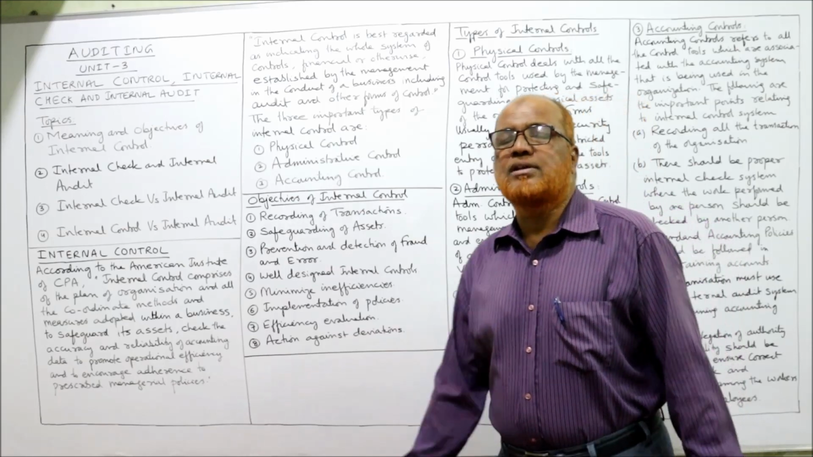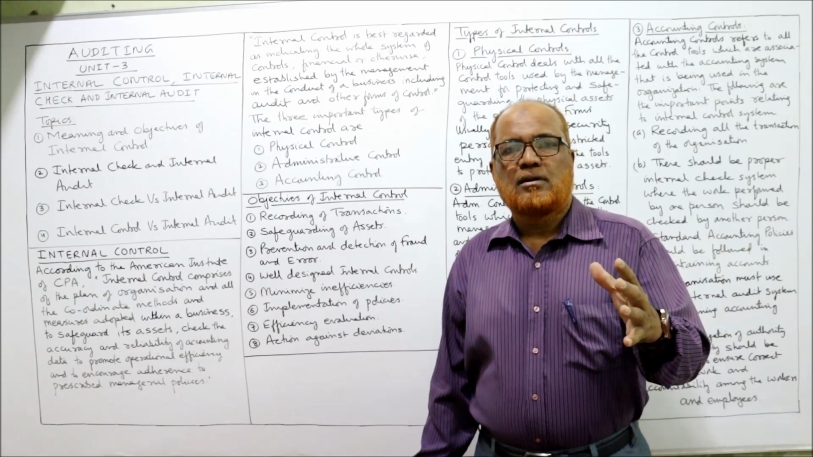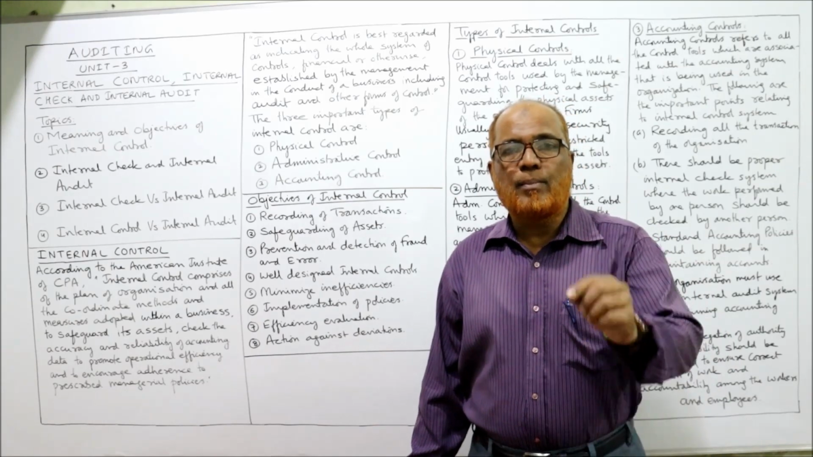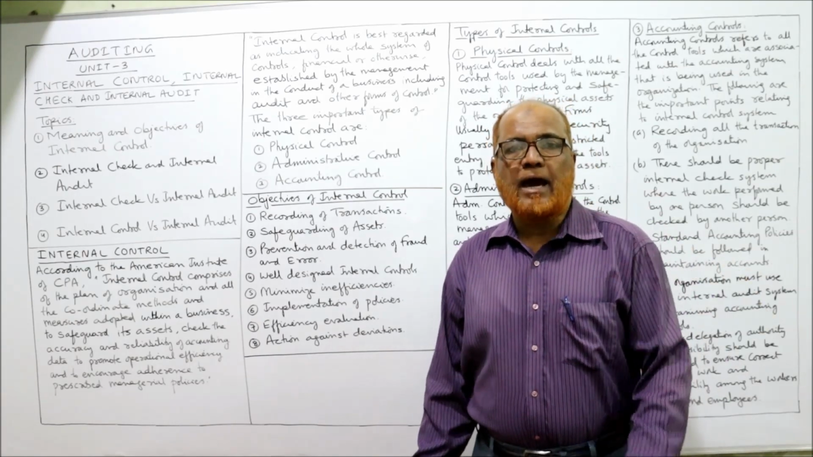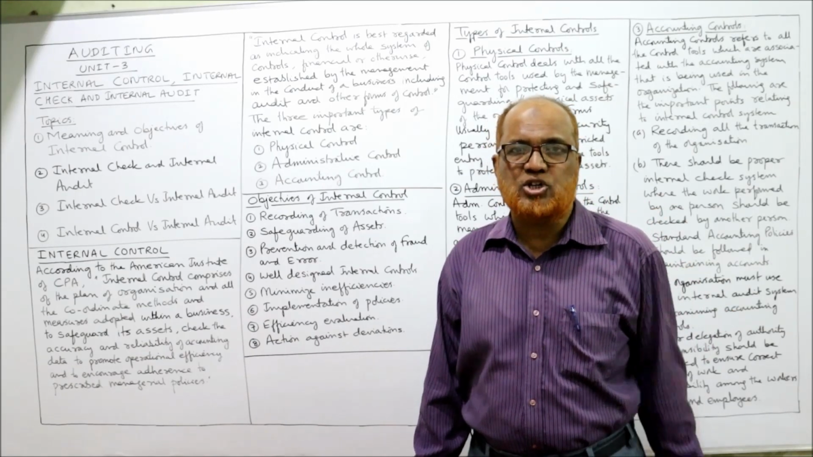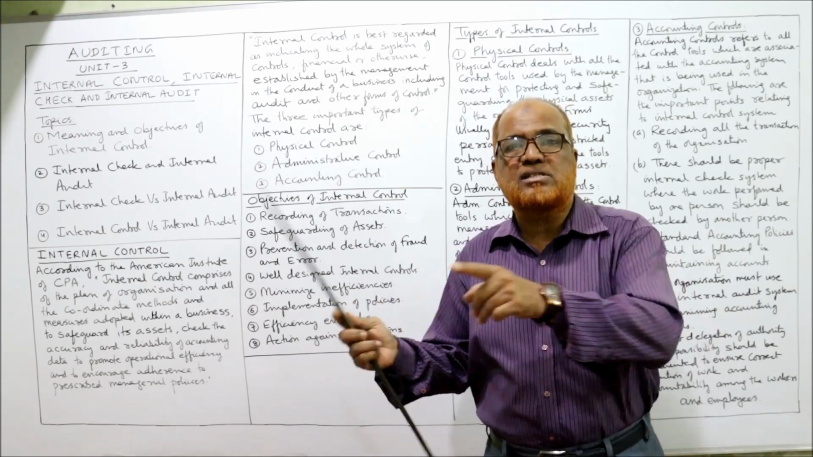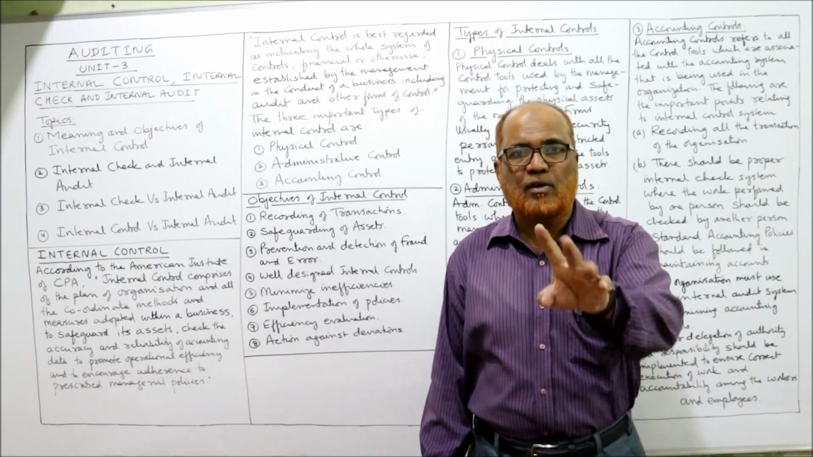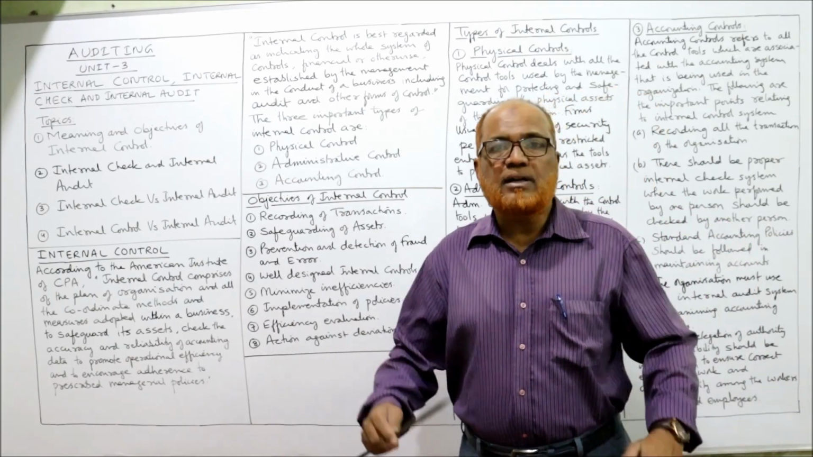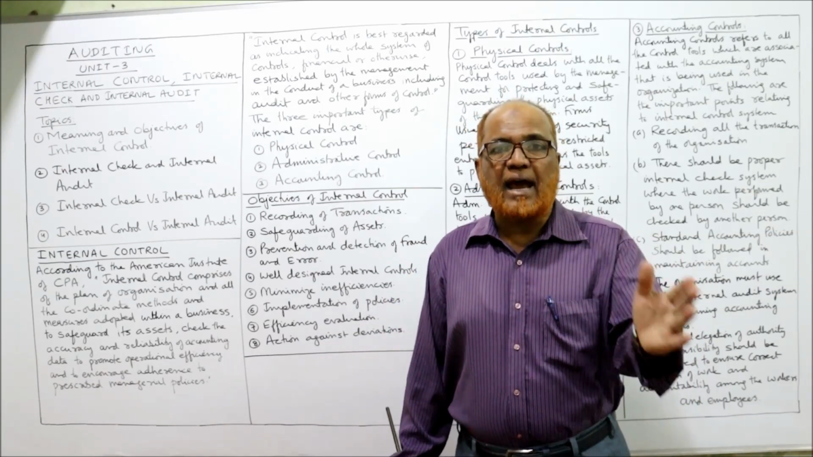Next, implementation of policies. Management will make a number of policies. The business will become successful not only on making the policies, but implementing the policies. And the employees are supposed to follow the policies given by the management. So ensuring that all the employees and workers are following the policies given by the management, that is one of the objectives of internal control. Next one is efficiency evaluation. Time to time we have to evaluate the efficiency of different departments, different activities.